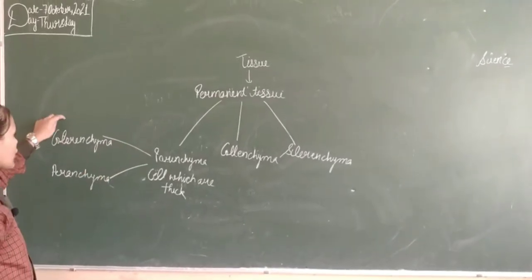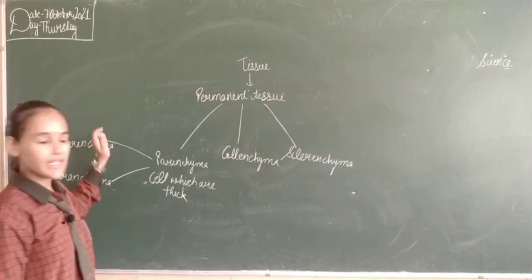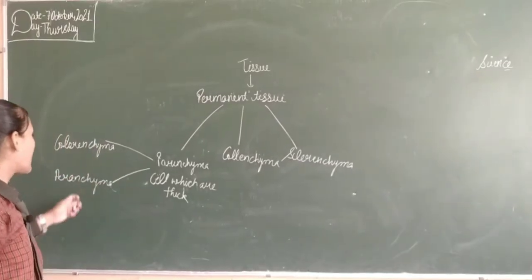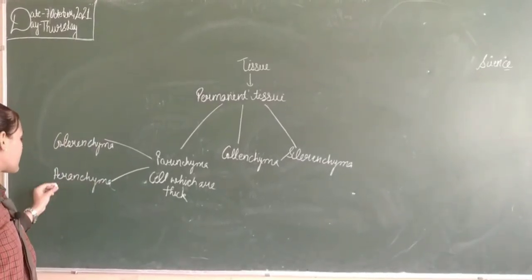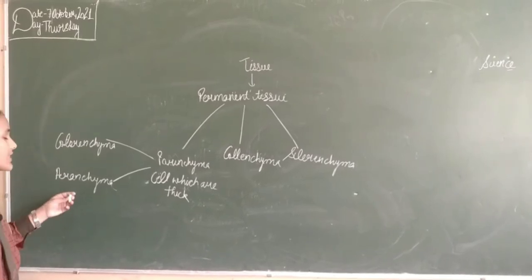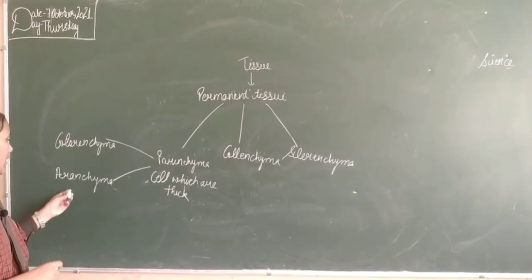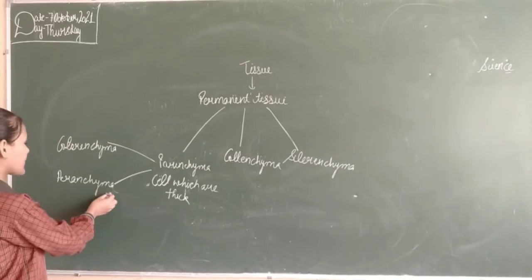Parenchyma which has chlorophyll and performs photosynthesis is known as chlorenchyma, and parenchyma which has large air cavities and floats in water is known as aerenchyma.